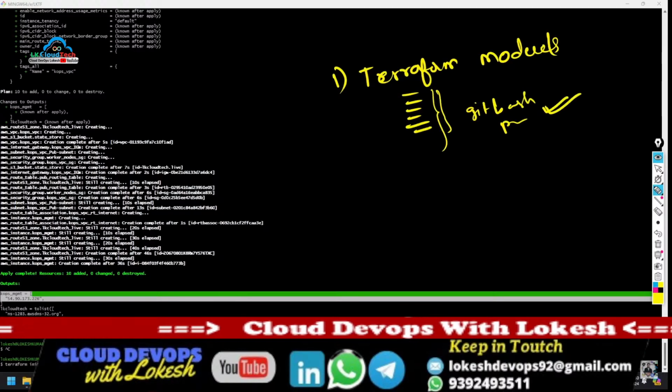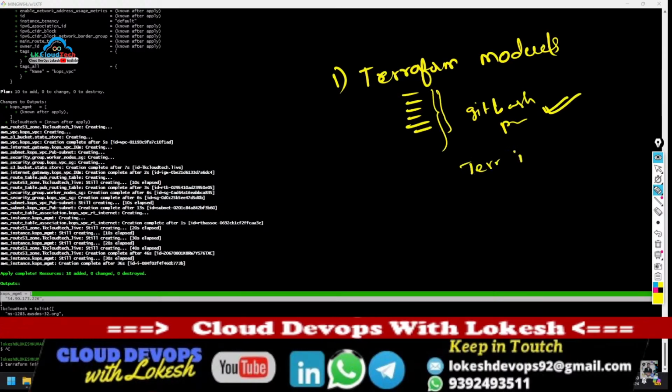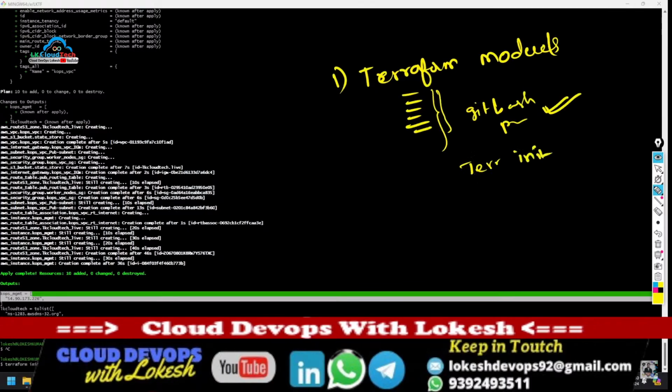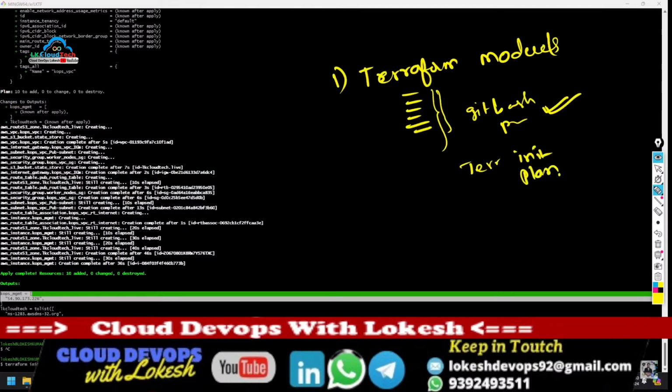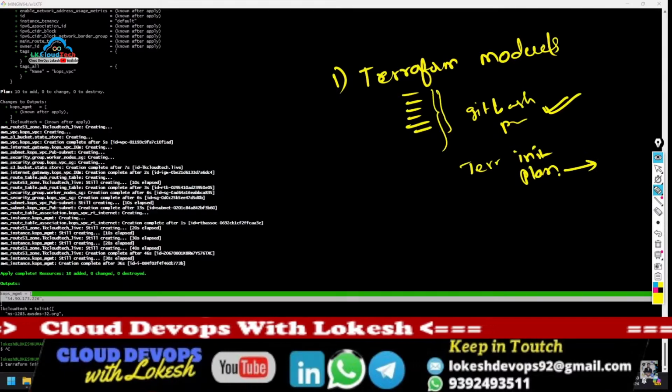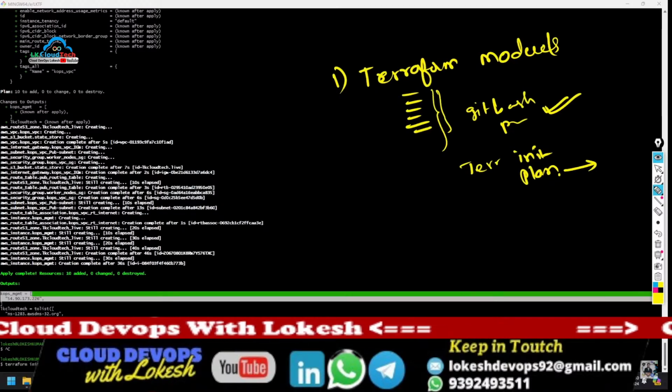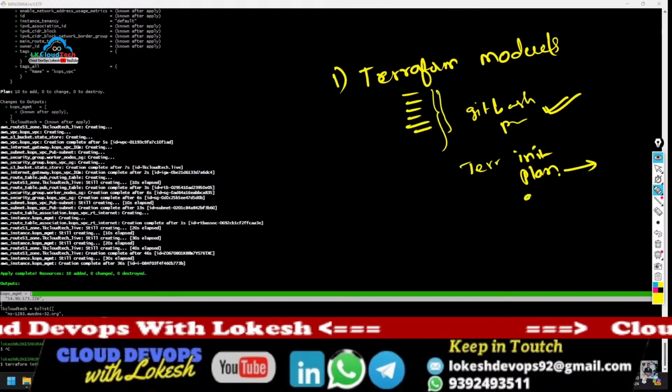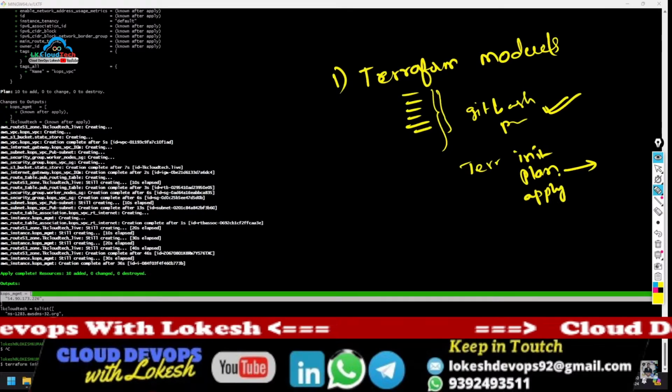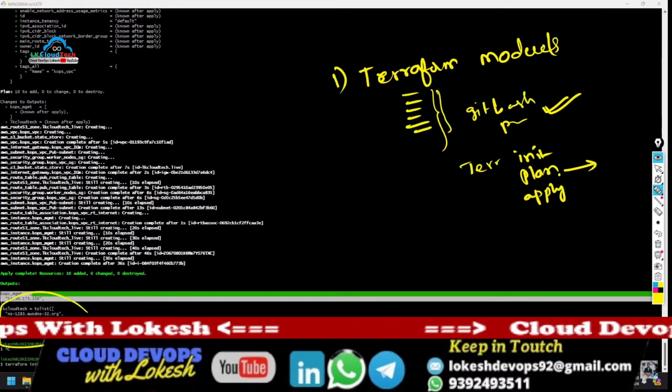In this we have to use terraform init. Next, after plan, when everything is clear and fine, you have to use terraform apply. Then you will get these DNS names.